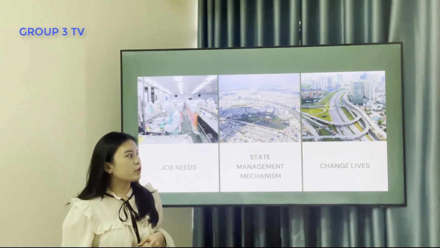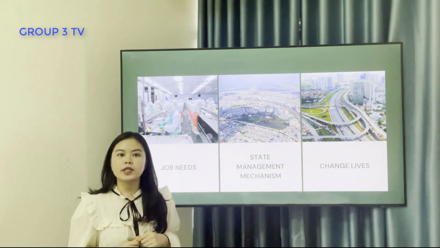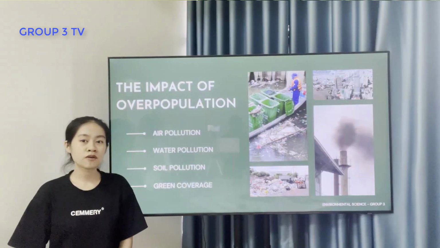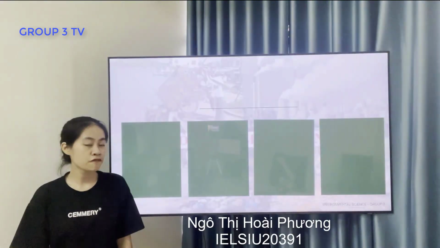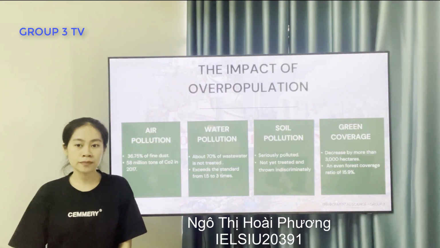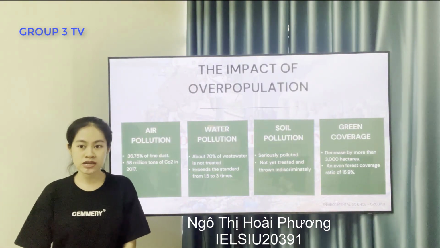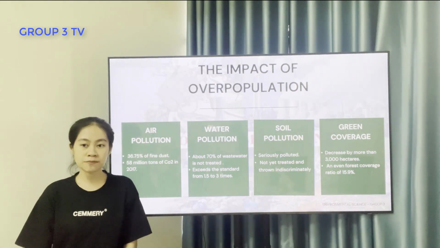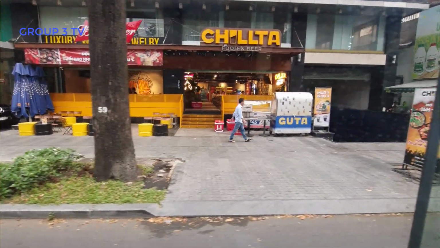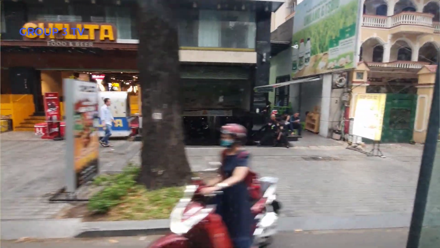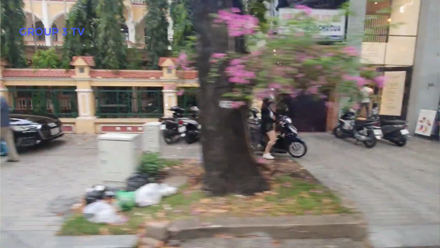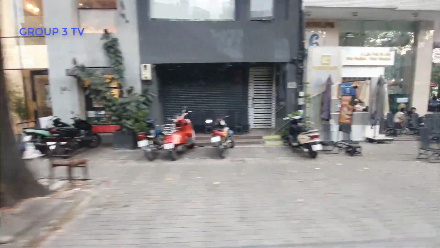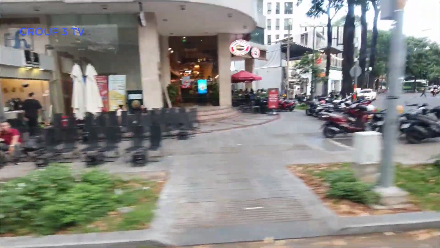And now we will go to the next part, the impact. The overpopulation in Ho Chi Minh City leads to 4 consequences. Firstly, air pollution. The population growth has caused air pollution in Ho Chi Minh City, such that vehicles have emitted 36.75%, while industrial activity and people's daily life contribute to over 58 million tons of carbon dioxide.